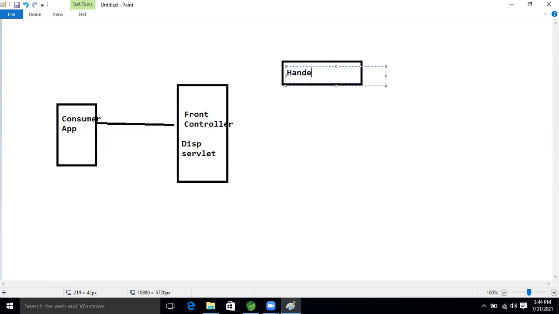Handler mapping. Handler mapping, right? Okay, good.